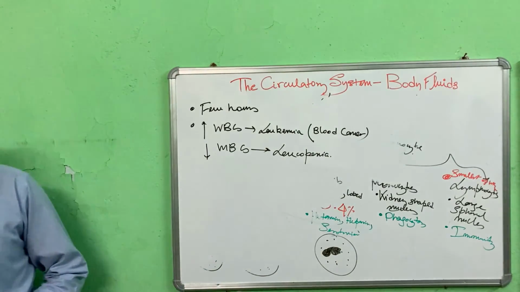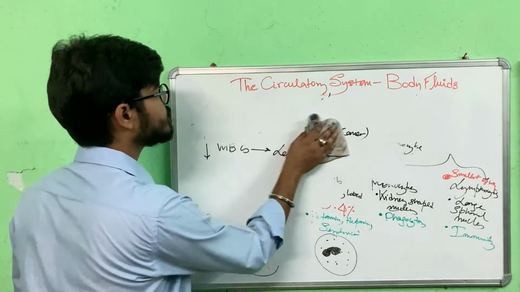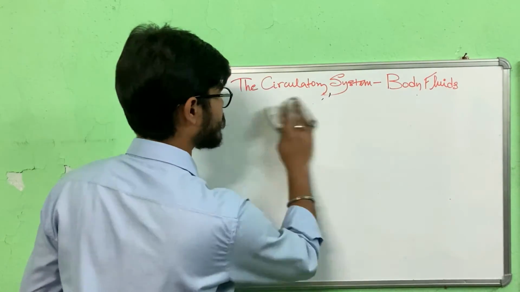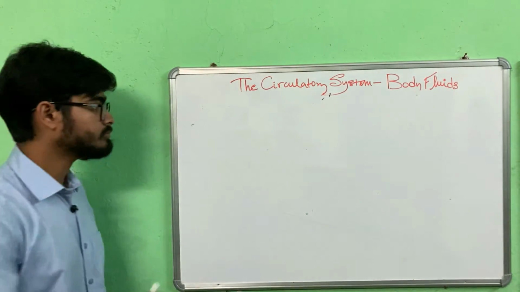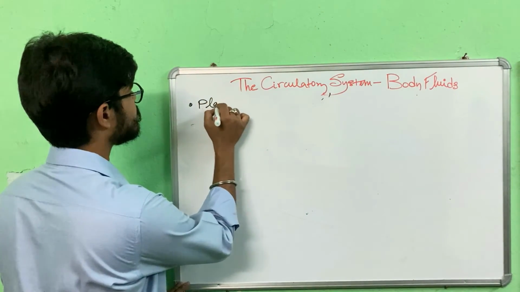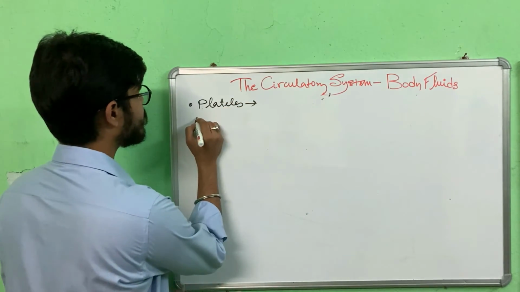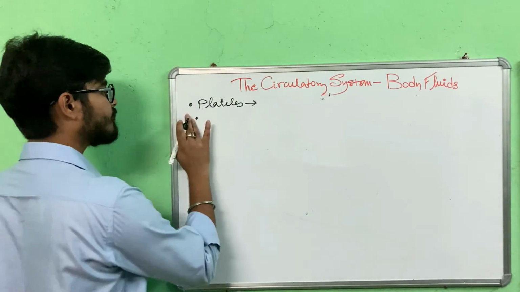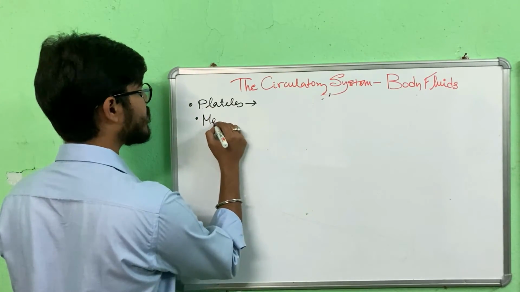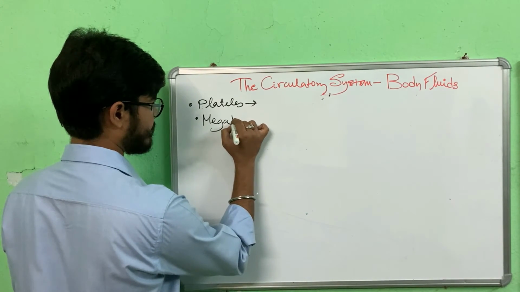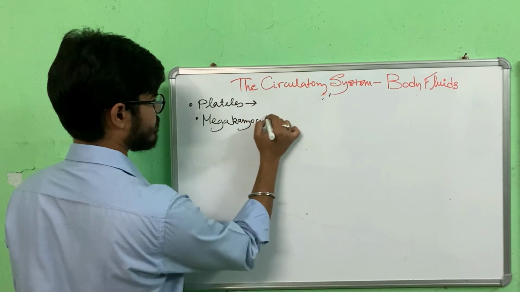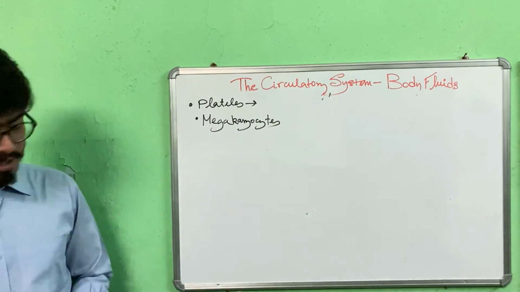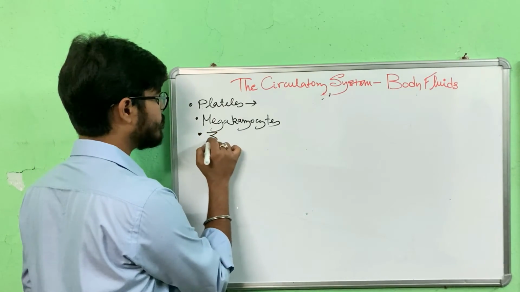Now let's move on to platelets or thrombocytes. Platelets is a small part, not much to know. You must know that they are cell fragments. They are not actually cells, they are cell fragments derived from megakaryocytes. These megakaryocytes break down to form platelets or thrombocytes. Their lifetime is about 3 to 5 days.